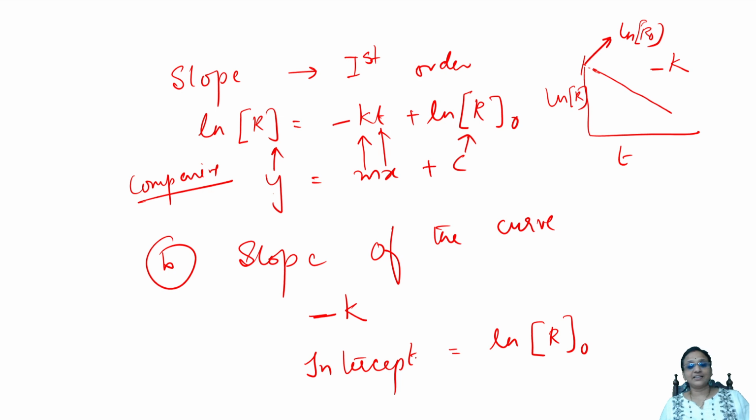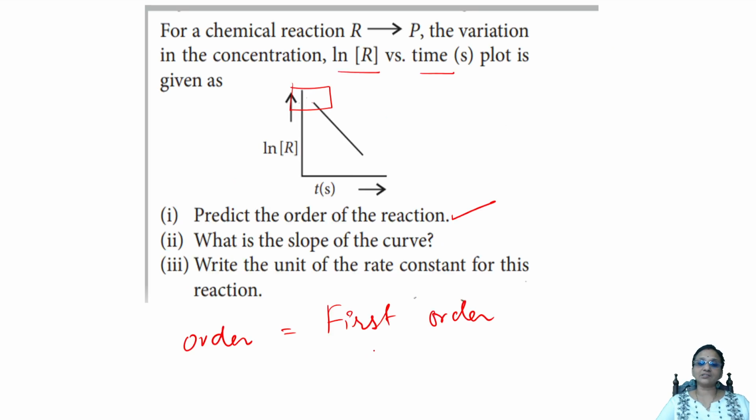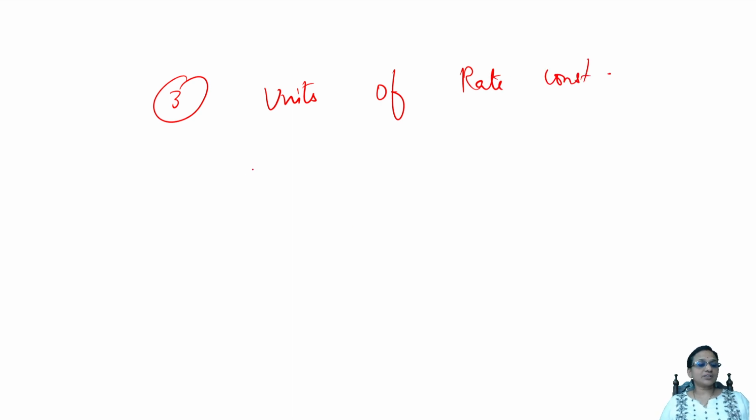Done. Easy. What was the third question? Okay, let us read. So I got first order reaction. Then I got the slope, minus k. What are the units of rate constant, they asked me. Okay, let us find out that. So third part, I'm finding the units of rate constant. Normally, for a first order reaction, what is the formula? It is nothing but the rate of the reaction, or in terms of the rate constant 2.303 formula, which we have written earlier in the first question.